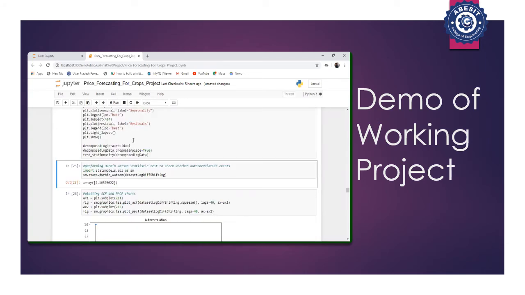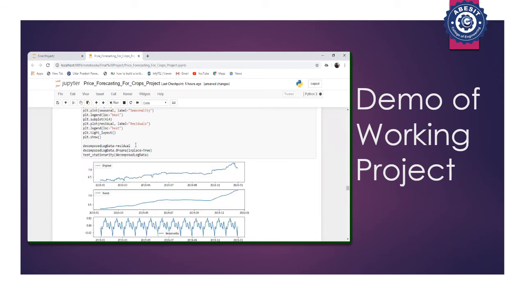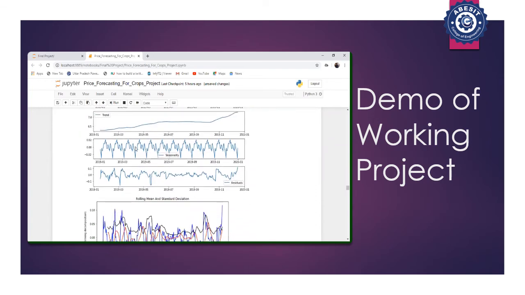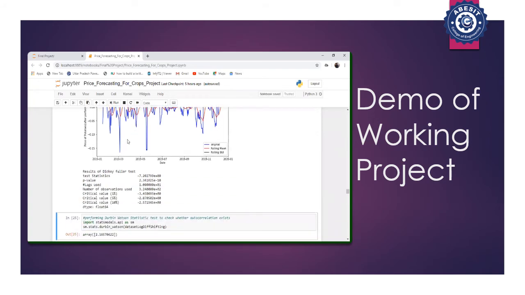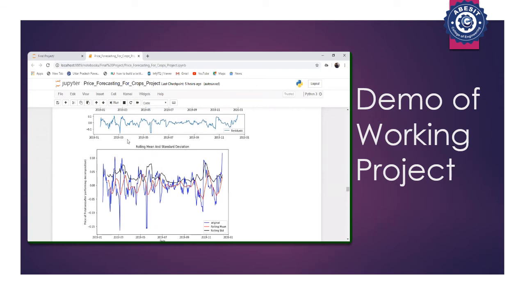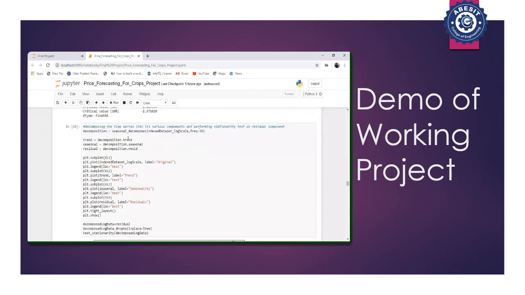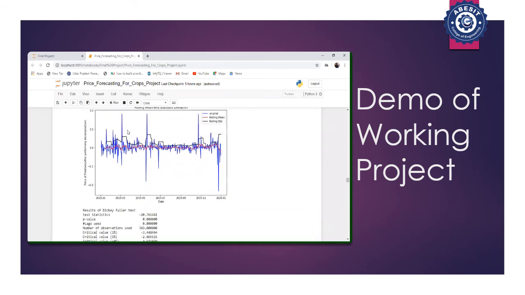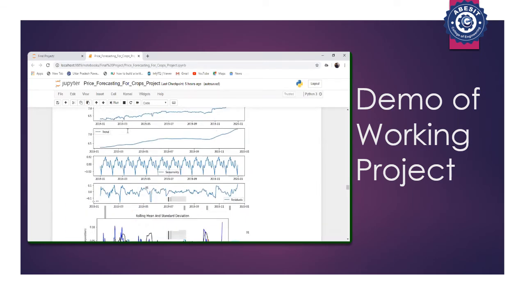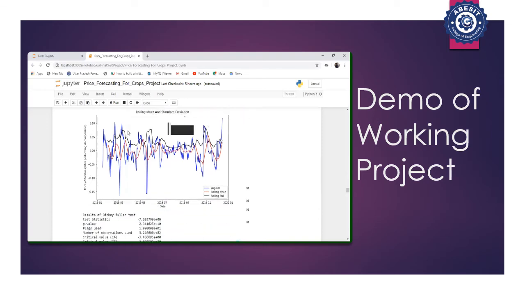We decomposed the time series into its various components and used the residual component, and after that we performed the stationarity test on the residual component. But when we compared the results of the stationarity test on the residual component and the differenced time series, we found the results of the differenced time series better. So we used the differenced time series.